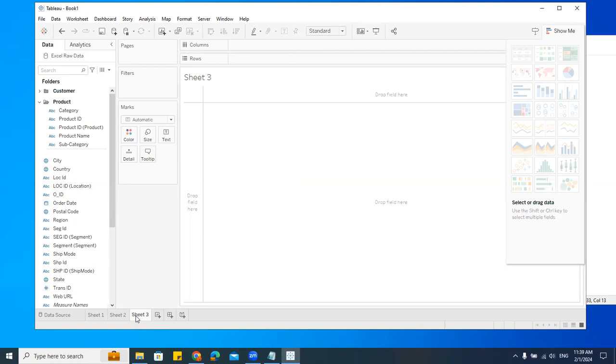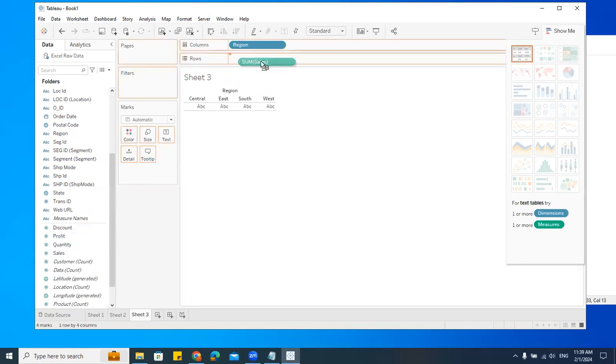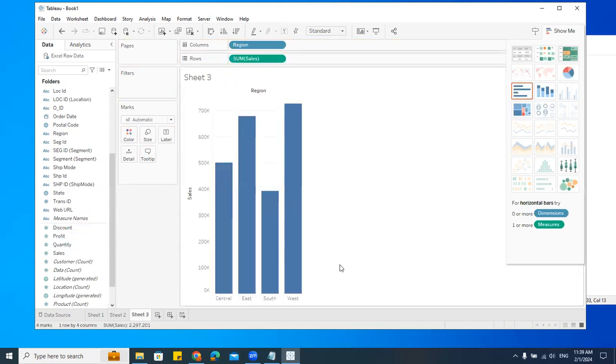Right? Now let me create one more chart. So I'll take this region and sales. I want one more column to be added, that is side by side. Let me take the profit and I'll put it.